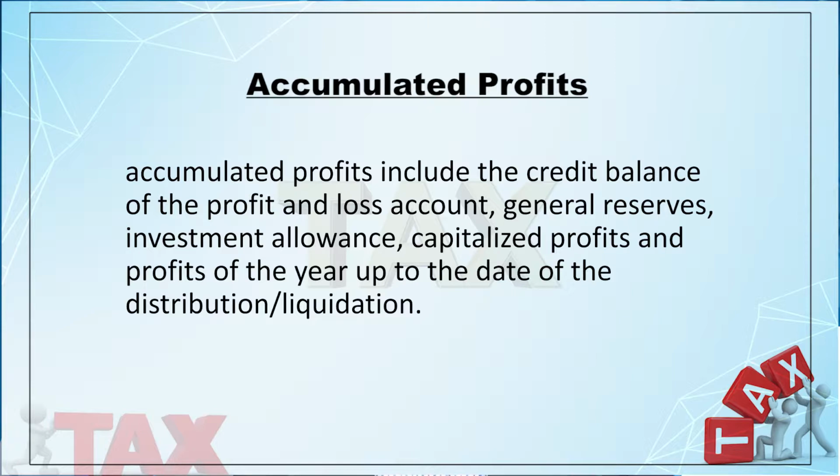Here, accumulated profit includes the credit balance of the statement of profit and loss, the general reserve, the investment allowance and the capitalized profit, and the profits of the year, that is the profits of the current year up to the date of distribution. So, this is the accumulated profit. And certain items are excluded for the purpose of accumulated profit for the purpose of this section. You have to remember that provision for income tax, provision for dividend, and reserve for depreciation will not form part of accumulated profit. So, these items are to be excluded for the purpose of accumulated profit.